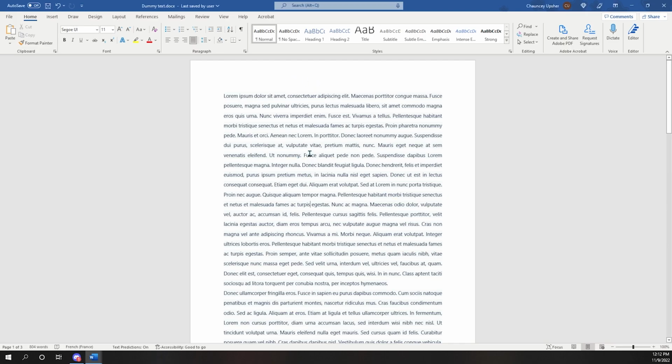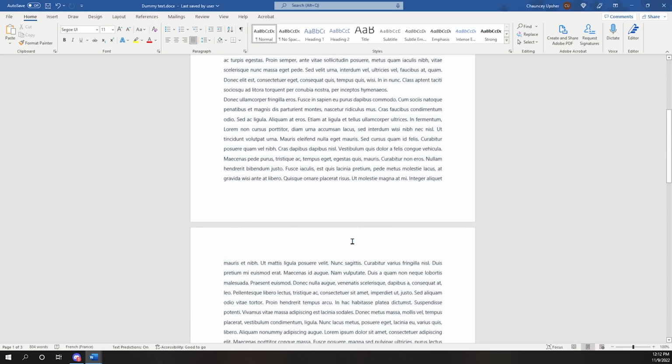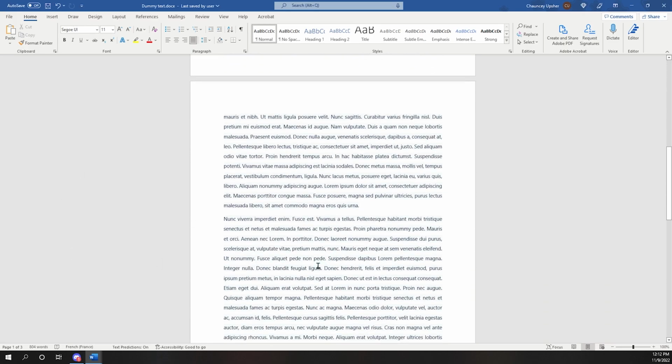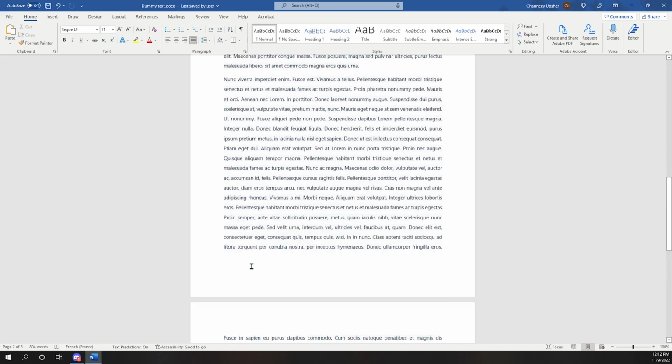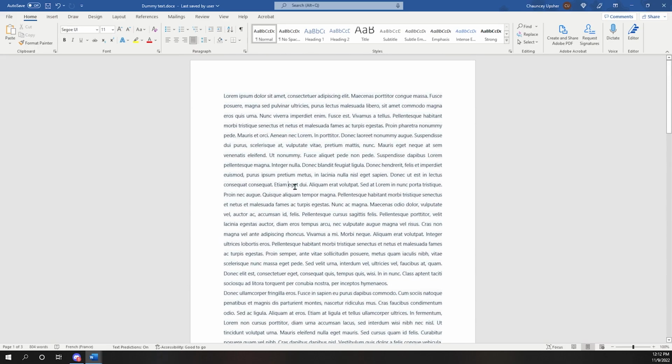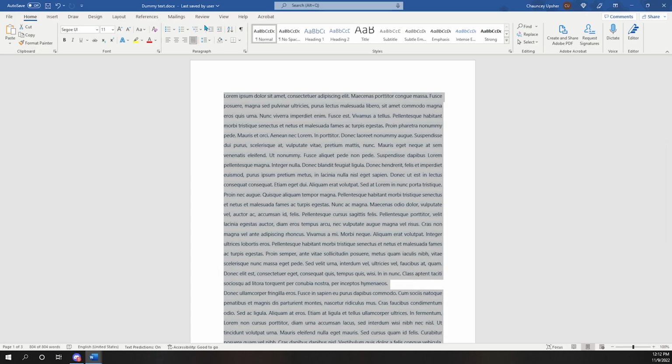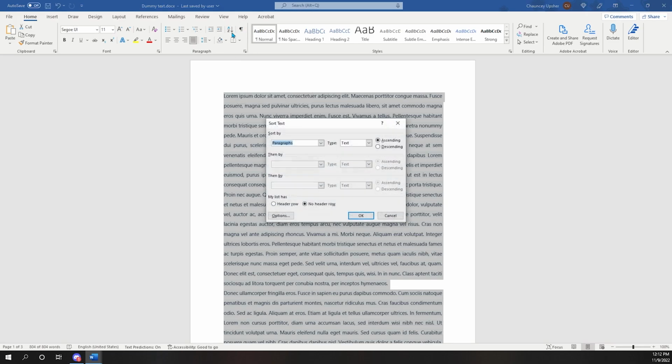If I wanted to sort these paragraphs, and let's say I want them in alphabetical order, first I have to highlight all the text, go to the button which is in between the indent and the paragraph button, and click on it. Now it's going to say sort by what?